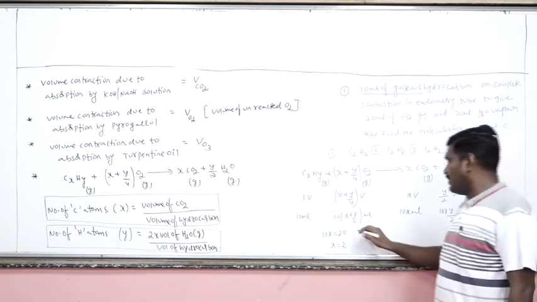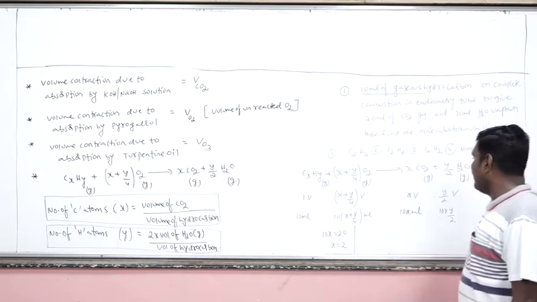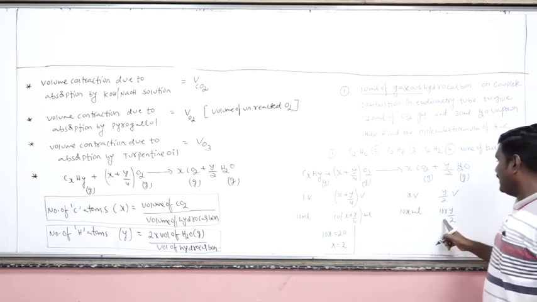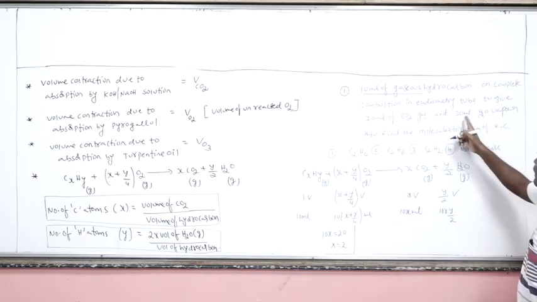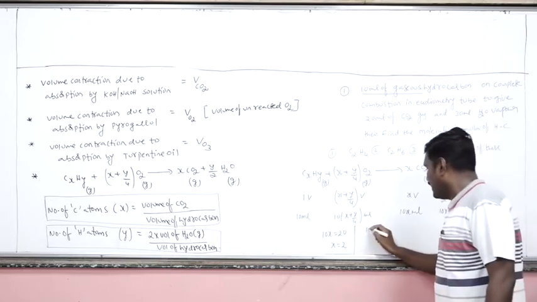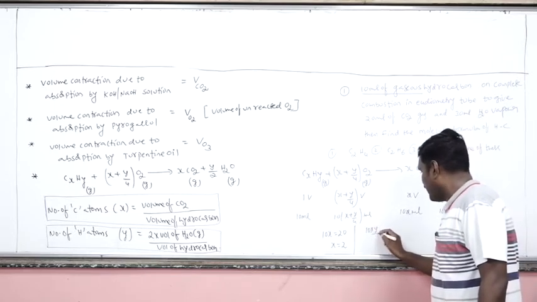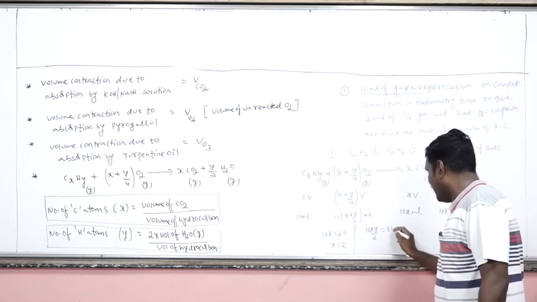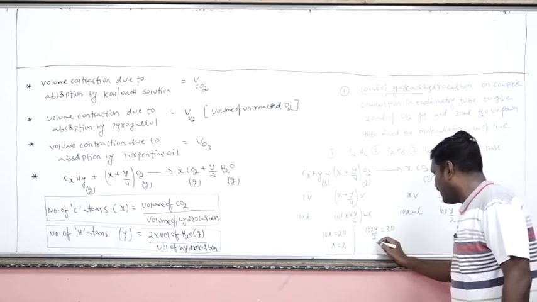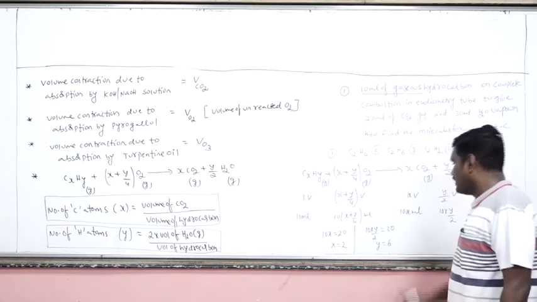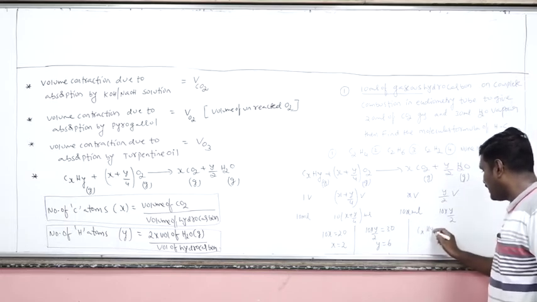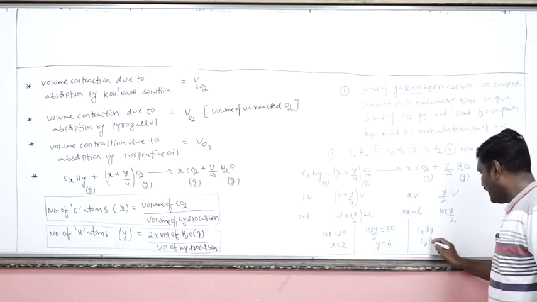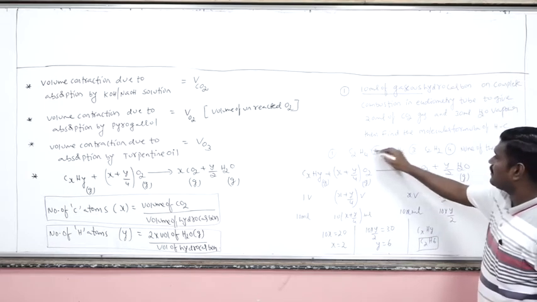Okay. Now come to the Y value. Now here 10 into Y by 2, this is the volume of water vapor. What is the volume of water vapor given to you? 30 ml. 10 into Y by 2 is equal to 30. So the 0, 0 gets cancelled. Y is equal to 6. So Y value is 6. So what is the molecular formula? CxHy, that is